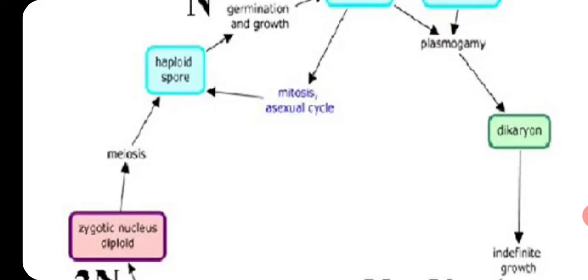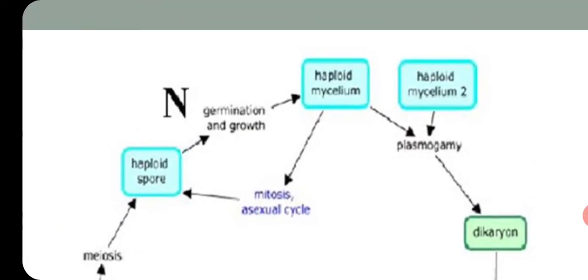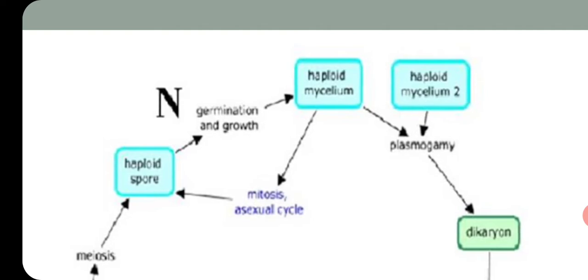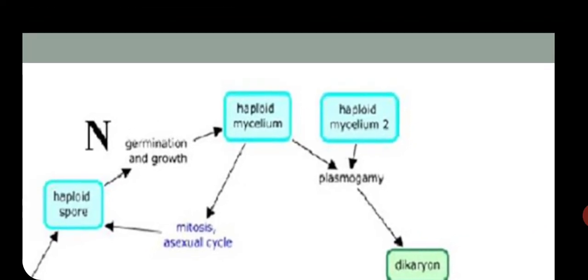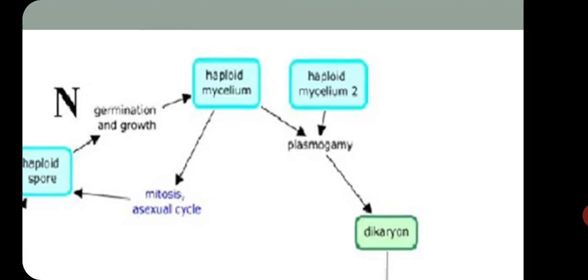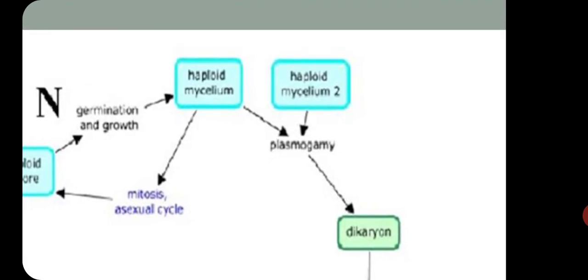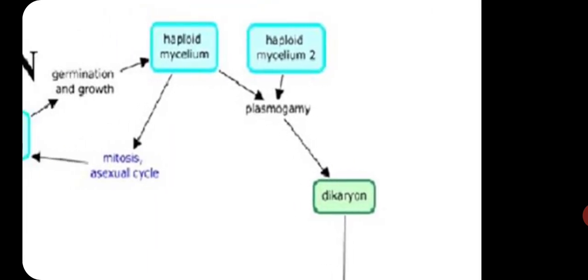Here we can see simply haploid mycelium. Looking from here, we can understand the haploid mycelium, and we can see the mixing up of the 2 mycelia, mycelium 1 and mycelium 2, and also the mixing up of the cytoplasm first, and it is called plasmogamy.